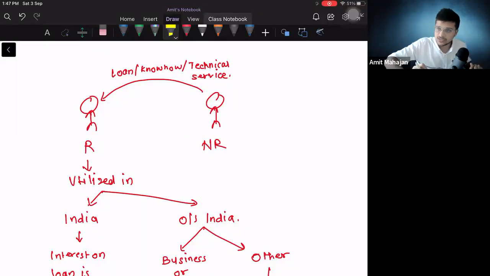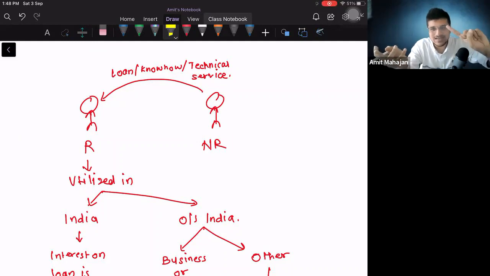So resident person will pay some consideration to non-resident person. Perfect. Now the resident person क्या दे सकता है? Loan के against interest देगा, know-how के against royalty देगा, and technical service के against fees for technical service देगा. बराबर? So can I say for a non-resident these three things are his income?